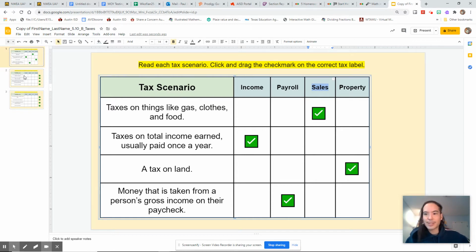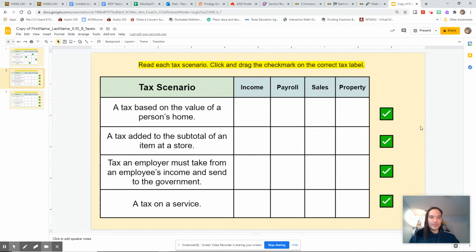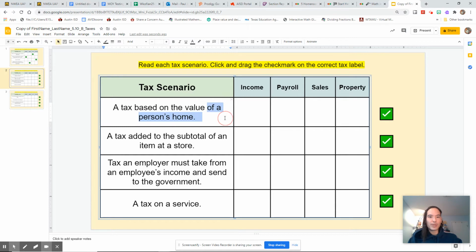Two more pages to go. Let's go. All right, so a tax based on the value of a person's home. A tax of a person's home.